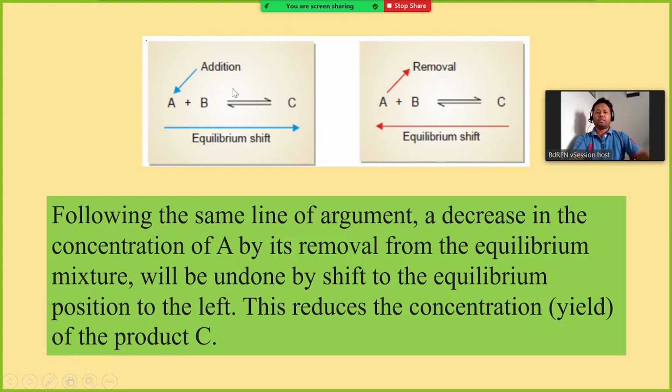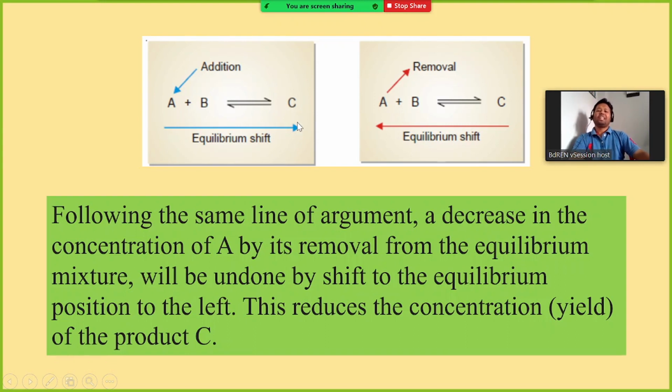Initially, first I will say, if you increase the concentration of the product, if you add some ammonia here, what will happen? If you add more C in the reaction at equilibrium, then it will decompose to form A and B.